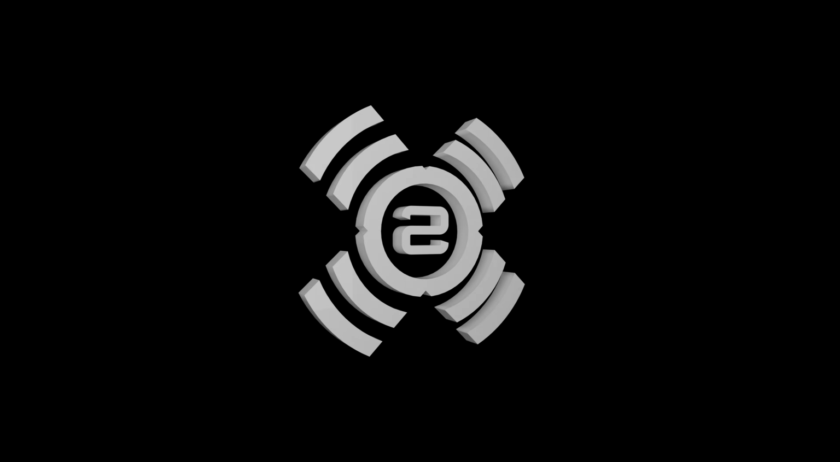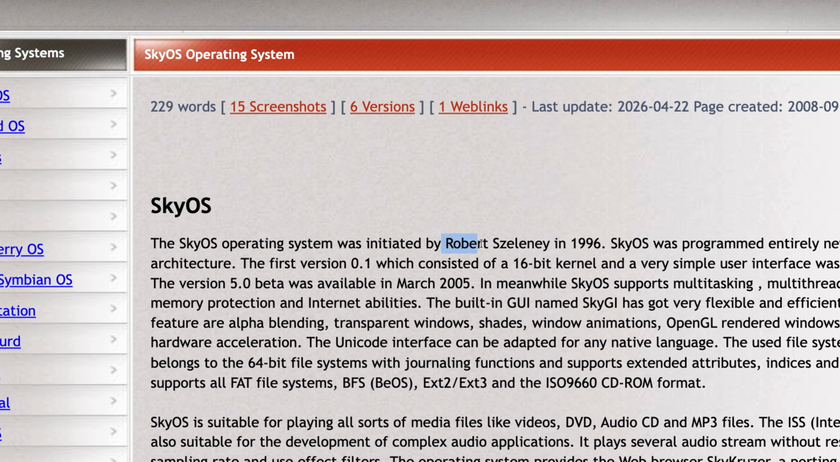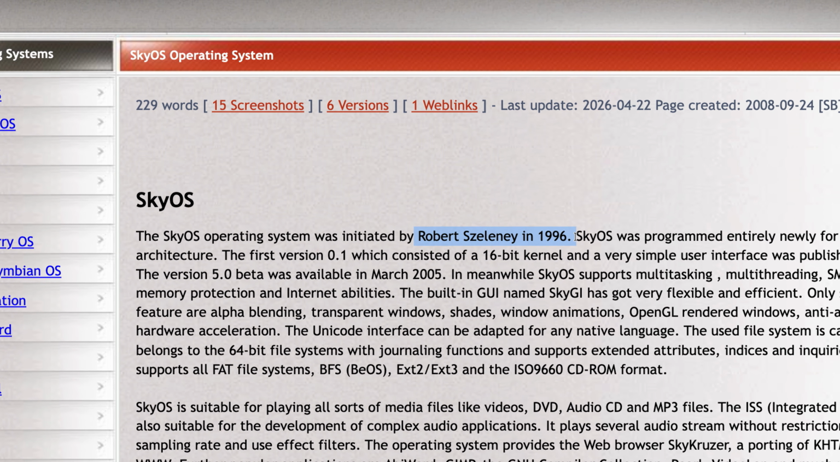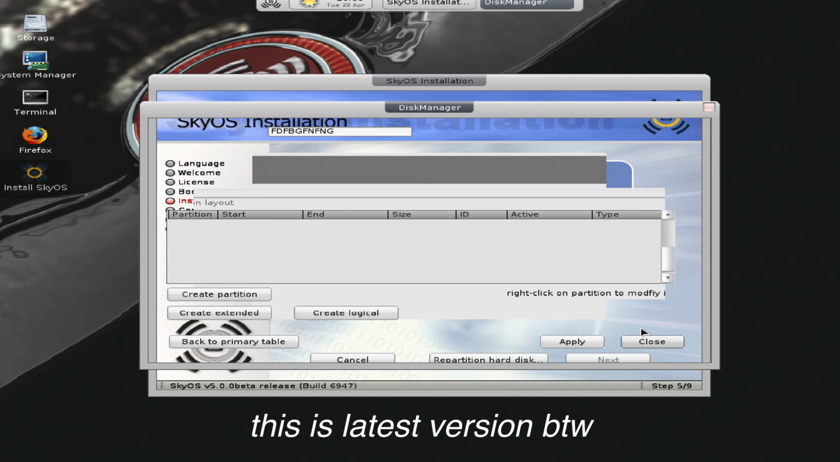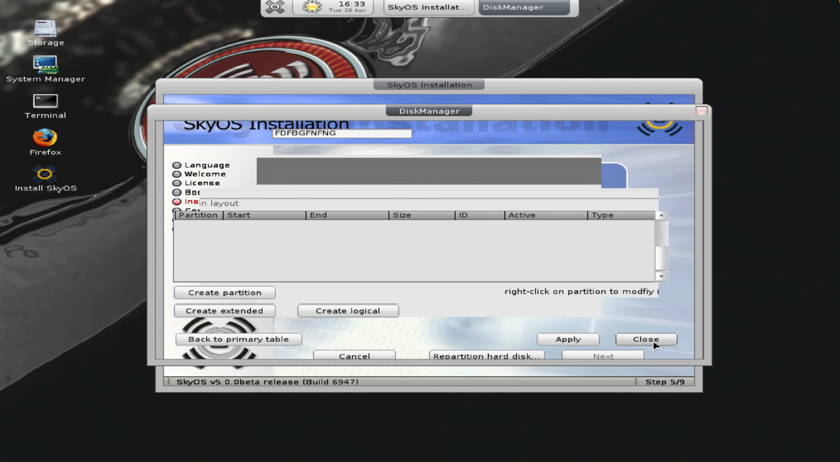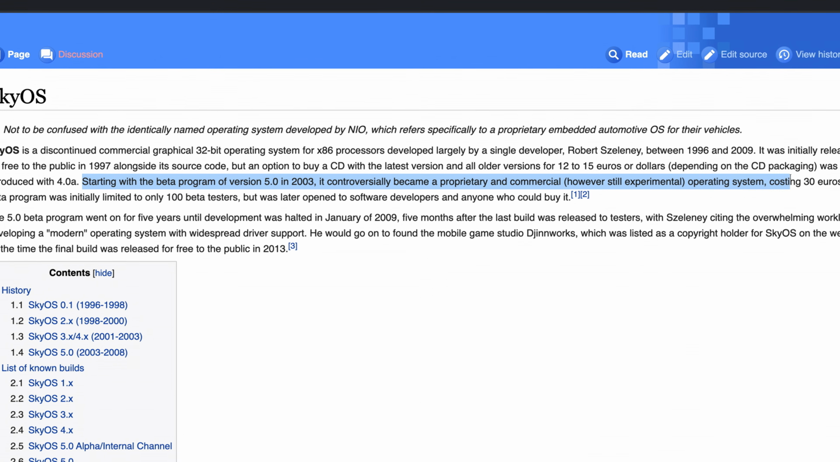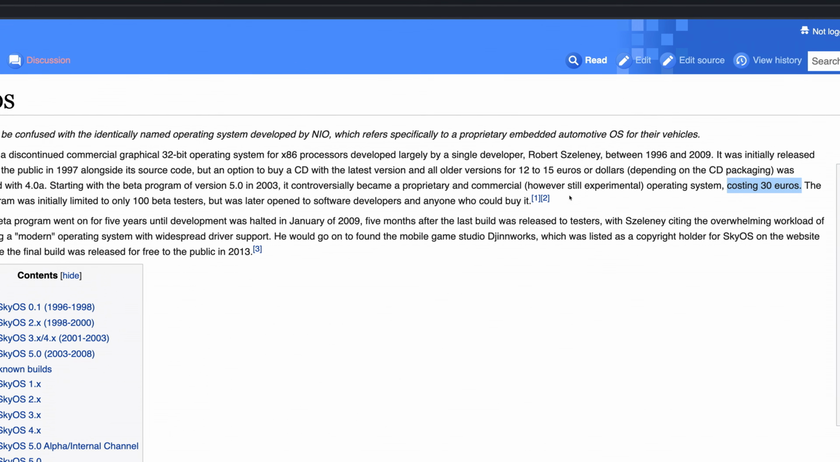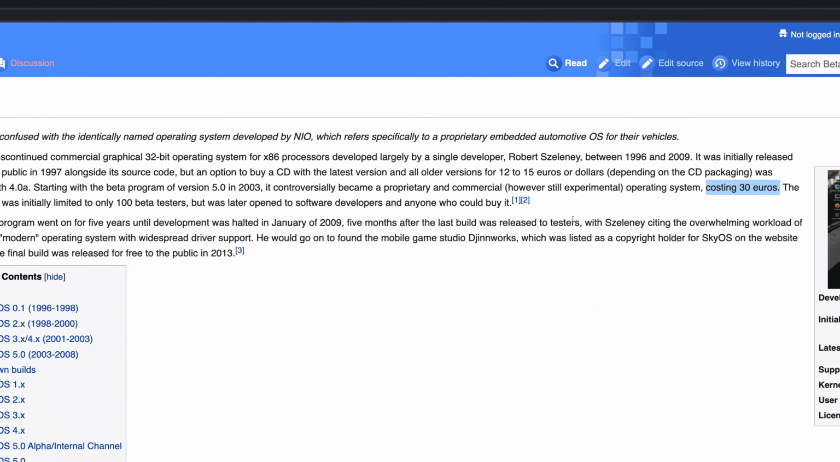First one is SkyOS. It was a graphical desktop operating system created by Robert Zeleny, with development starting in 1996. The first public version arrived in 1997, and early releases were free to the public and available with source code. With version 5 of SkyOS in 2003, it became a paid proprietary commercial operating system, with access costing €30, which was quite controversial back in the day.